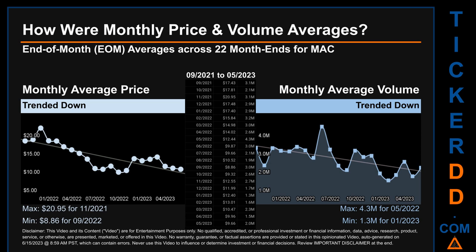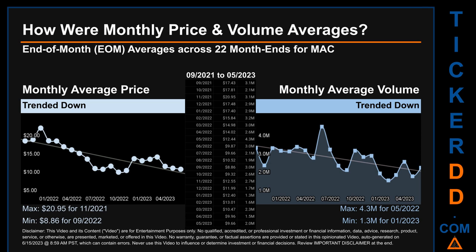How were price and volume averages for MAC? Across 447 trading days, there were a total of 22 month ends, of which monthly averages for daily price and volume were calculated. Overall, monthly price average trended down while monthly volume average trended down.